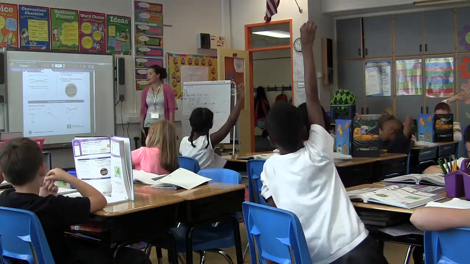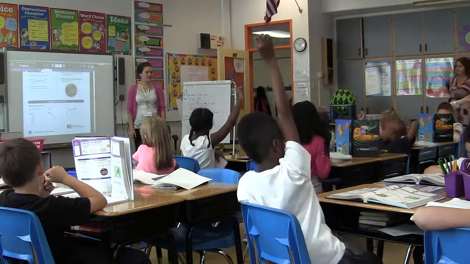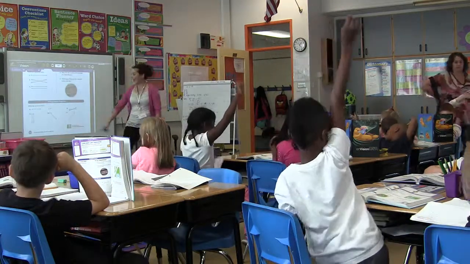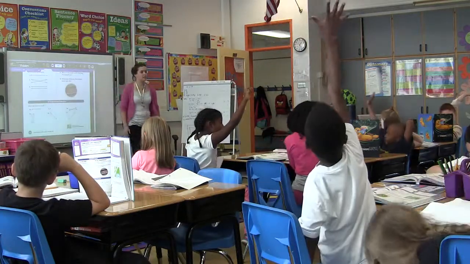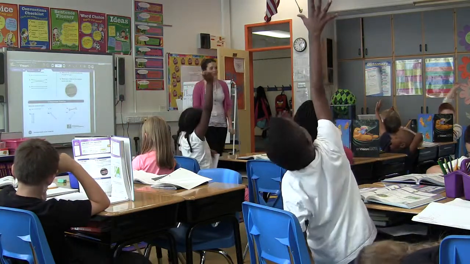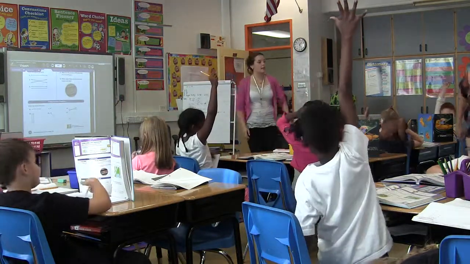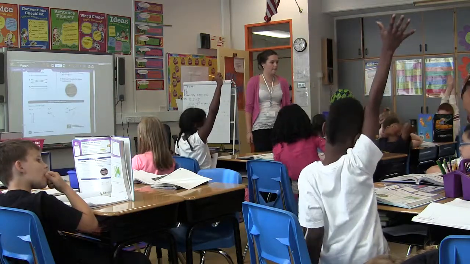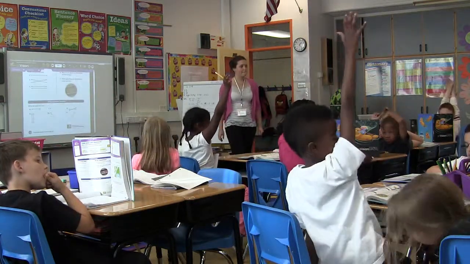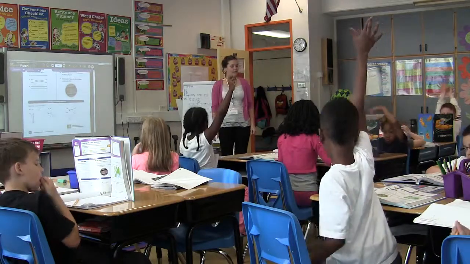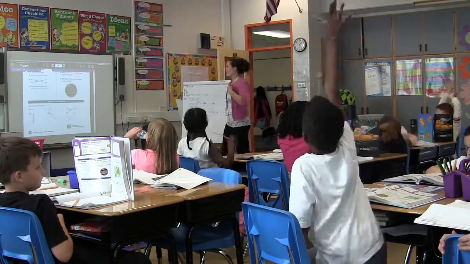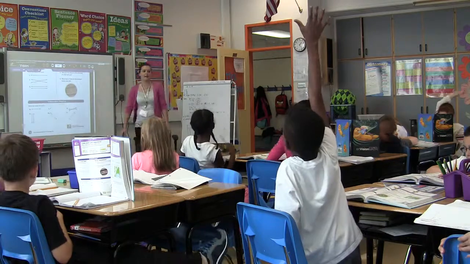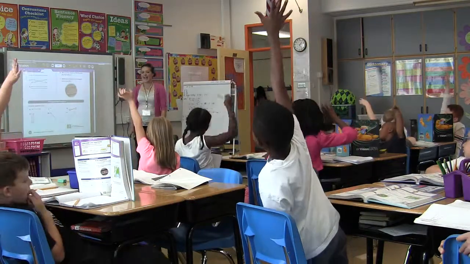Intersecting lines. Jonah, what is 9? What are those? Look in your book. They're at the top of your page. Parallel lines. Awesome. Who agrees with him? Yes. 10.